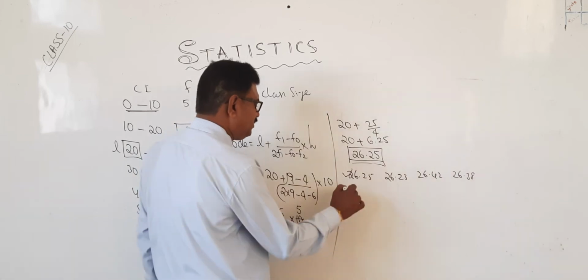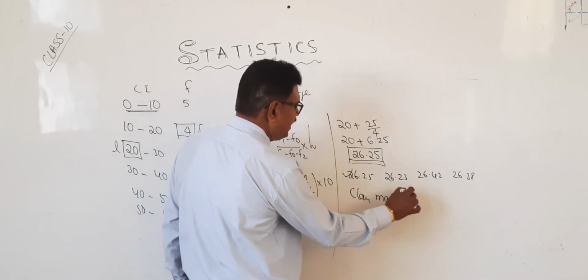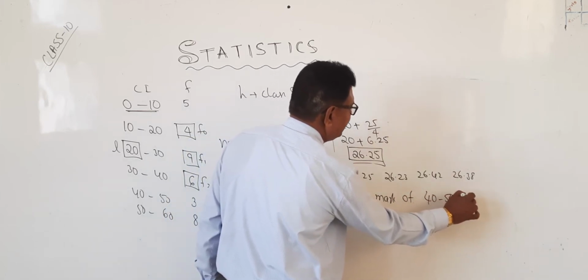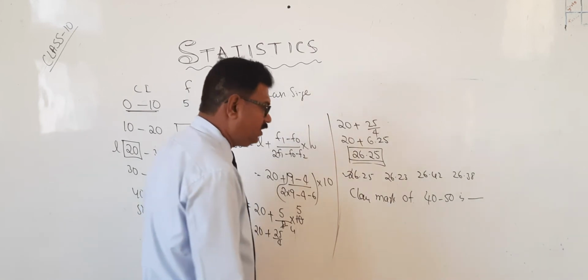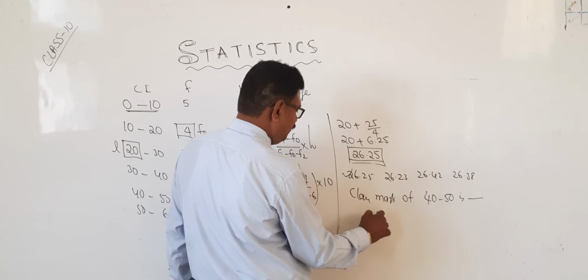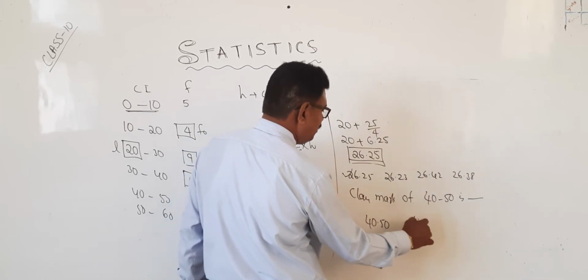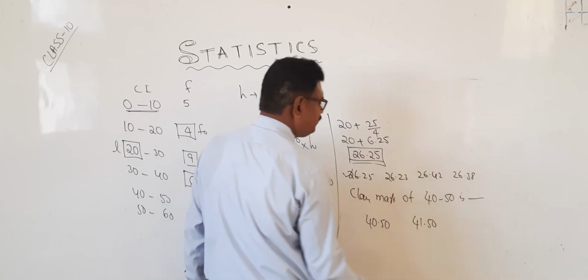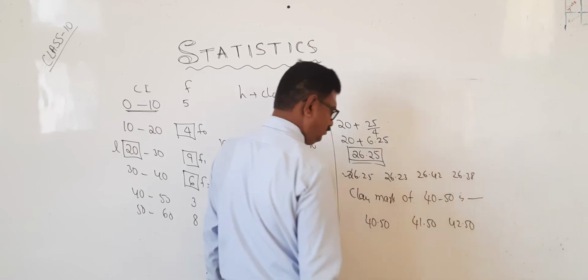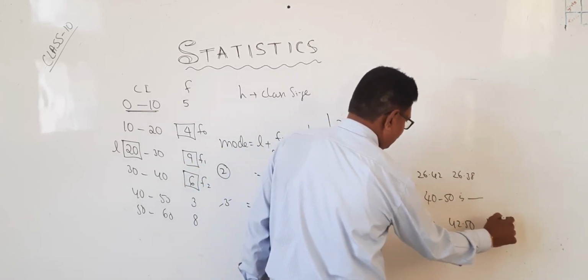Okay, for example, like this. Class mark of 40 to 50 is dash. The answer is 40.5, 50, 41.50, 42.50, 40.45.